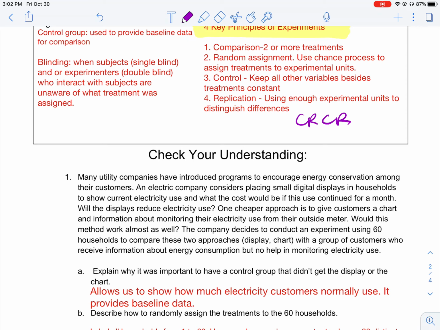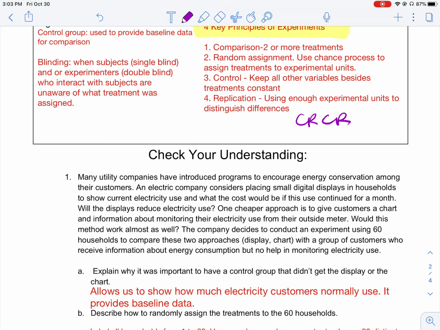Now for A, explain why it was important to have a control group that didn't get the display or the chart. Of course, they're only proposing two ways or two displays. One is a digital and one is a chart. So if we want to compare which one is better, of course, we need to have a control group. We need to have households who do not have either the display or the chart.